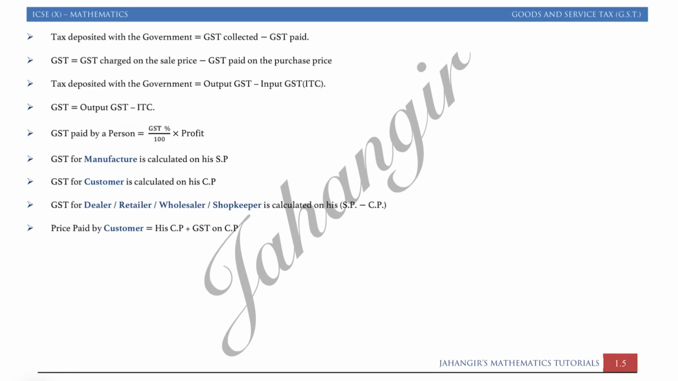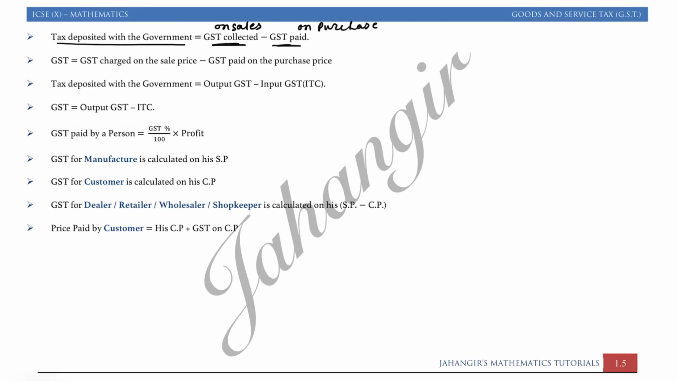Now we will just go through some formulas. There are basic percentage के formulas. Tax deposit to the government is GST collected minus GST paid. GST collected, that is on sales. This is just for middleman. Paid, GST paid on purchase. If you are a middleman, while purchasing you have to obviously pay a tax, then while selling you will collect tax, and the difference between them is the tax deposit to the government.